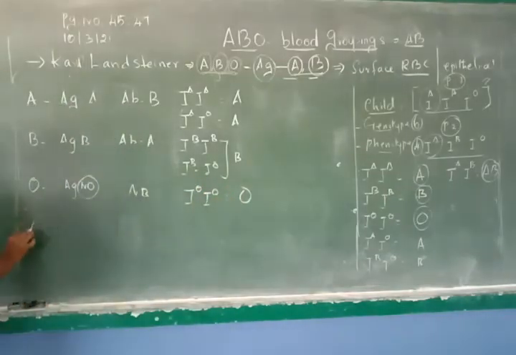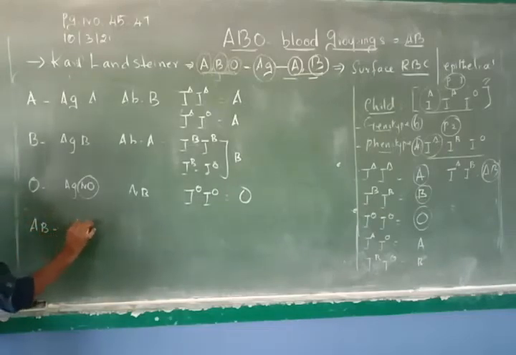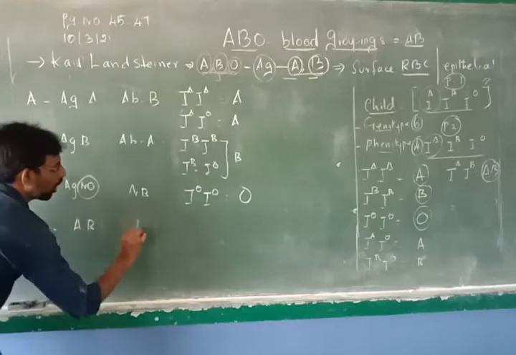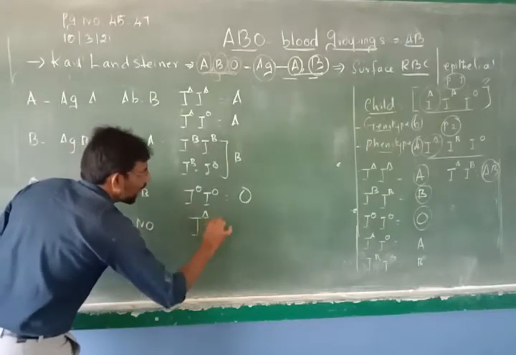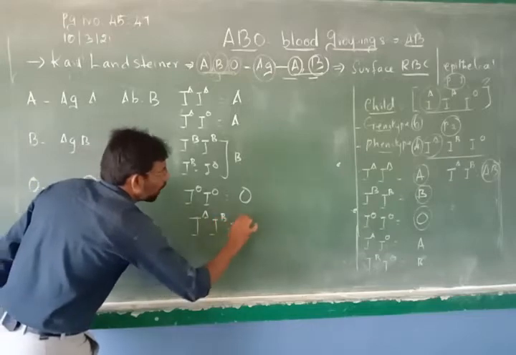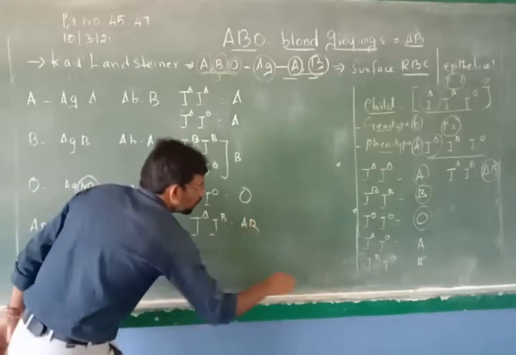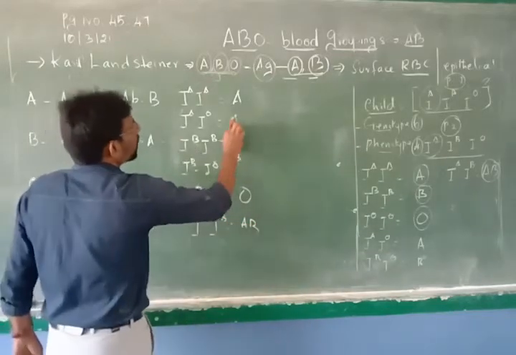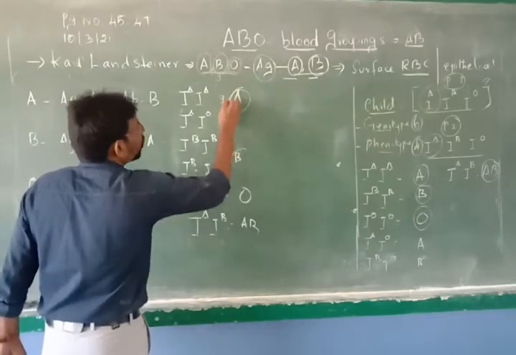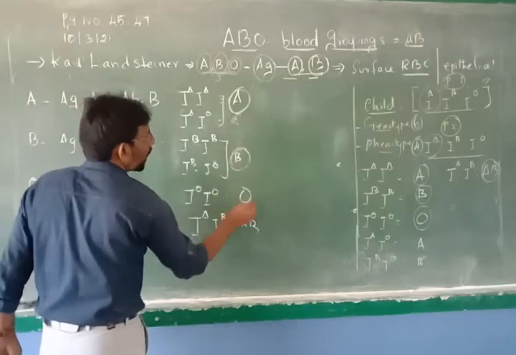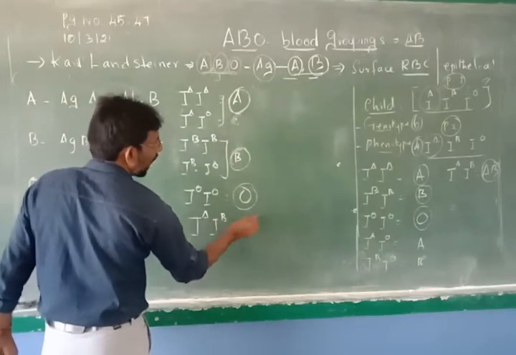Then the person who has AB blood group, what will be the antigen? A and B. What will be the antibody? No antibody. So the allele is IAIB. What will be the blood group? AB. So these are all the phenotypes: A, B, O and AB.